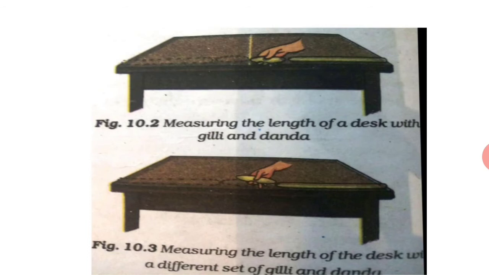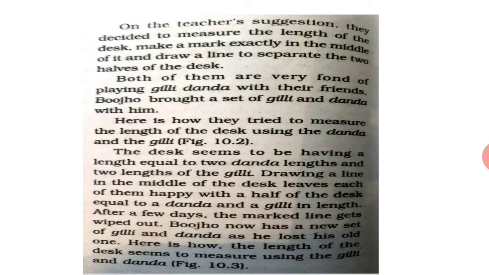Now, to solve the problem, what a teacher suggests is that you measure the length of the desk and mark exactly the center and draw a line to separate it into two equal halves. Now, what can be the method used to separate the table into two equal halves? If you have a gilli or a danda, you can use it. Maybe the desk is 2 dandas and 2 gillis. So you make a straight line in between, and now you are happy that your desk has been divided into two equal halves and you are enjoying it.